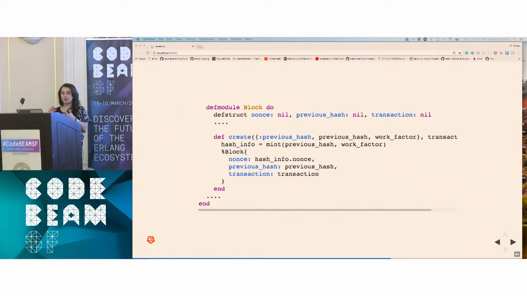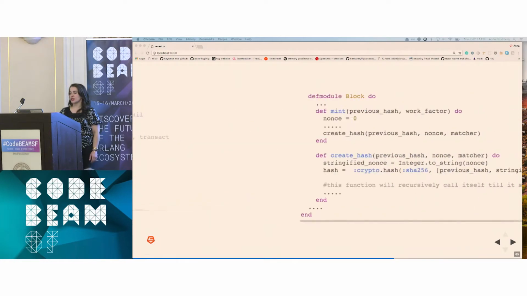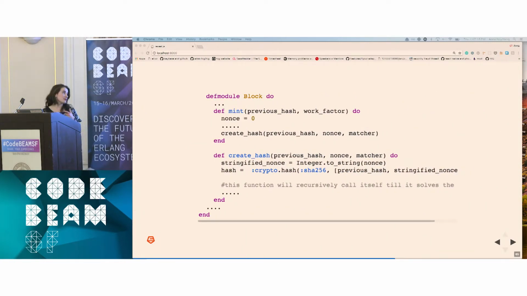And really what happens, we're going to call create, and we are going to hash together, right? We're going to solve this proof of work puzzle, hash together the previous hash, our transaction, and our nonce over and over and over again until we solve the proof of work puzzle. So this is really computationally intensive, and I did it here in this process. But in the next iteration, as I build on this, I either want to try and pull this out into a separate process and maybe parallelize it to see if it's more efficient.